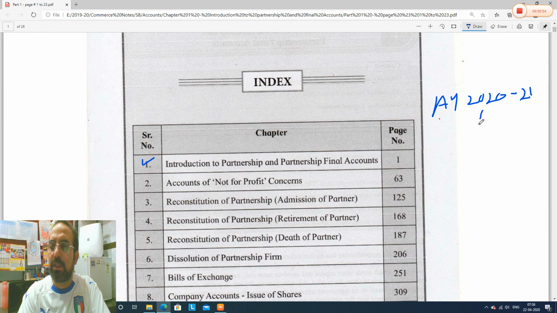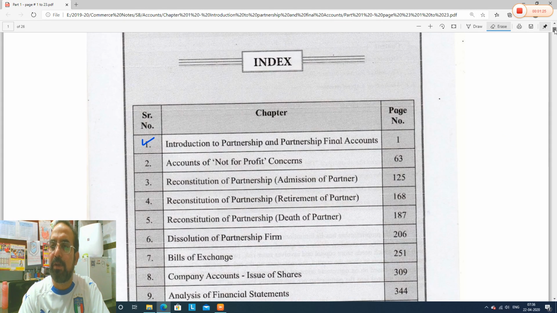That means the students who will give the exam in February or March 2021, for them the syllabus is changed. So for the first 2 minutes we will discuss what the changes in the syllabus are as compared to the old syllabus. I will give you brief information about the changes.